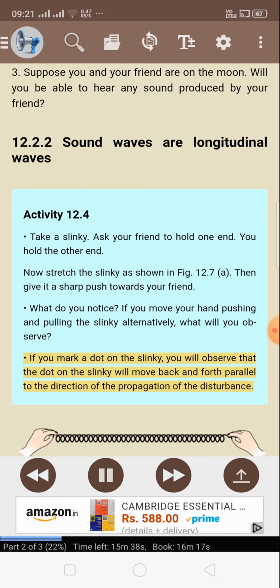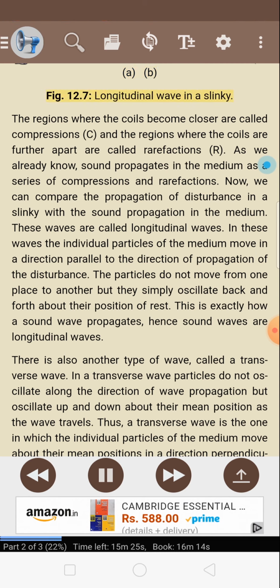If you mark a dot on the slinky, you will observe that the dot on the slinky will move back and forth parallel to the direction of the propagation of the disturbance. Figure 12.7 Longitudinal wave in a slinky. The regions where the coils become closer are called compressions, C, and the regions where the coils are further apart are called rarefactions, R. As we already know, sound propagates in the medium as a series of compressions and rarefactions. Now, we can compare the propagation of disturbance in a slinky with the sound propagation in the medium. These waves are called longitudinal waves.